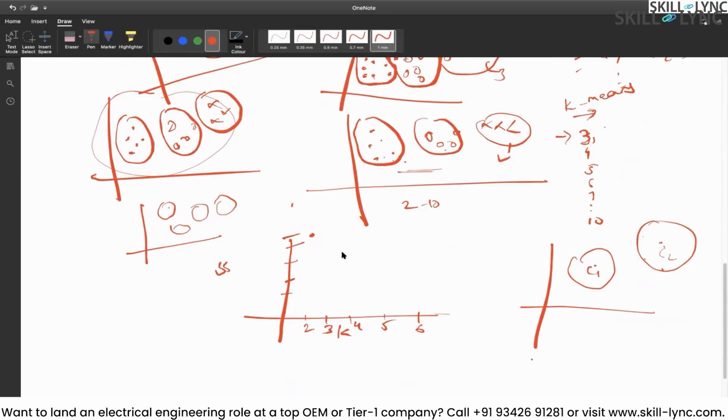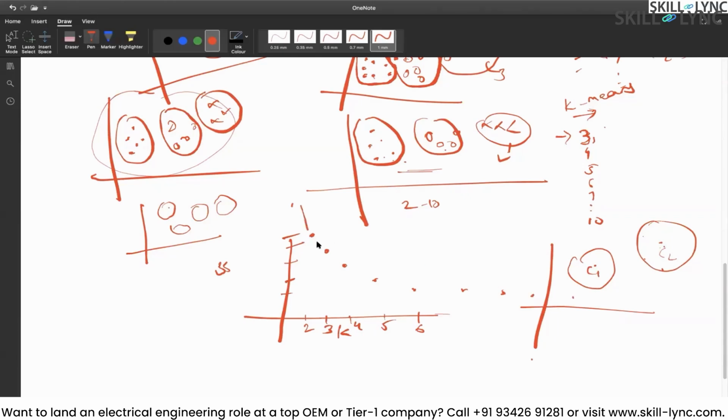Exactly, because we are forming a higher number of clusters, the homogeneity within the cluster would be more, so the distances would come down. So for 3, the sum of squares is somewhere here. For 4, it is somewhere here. But as you keep increasing K, you will notice the sum of squares does not decrease that much. It decreases, but not that much.